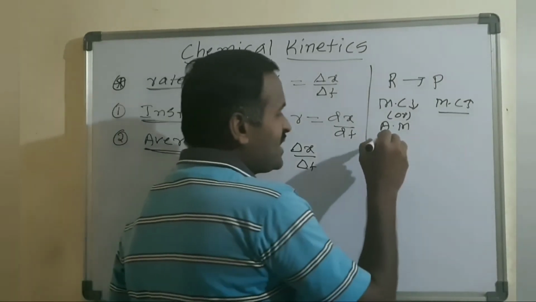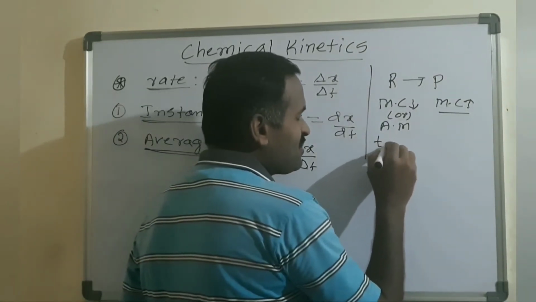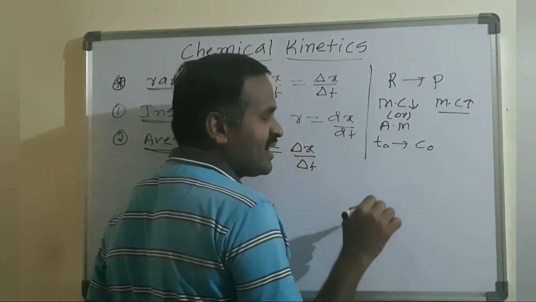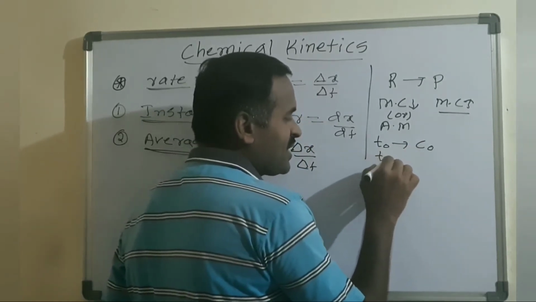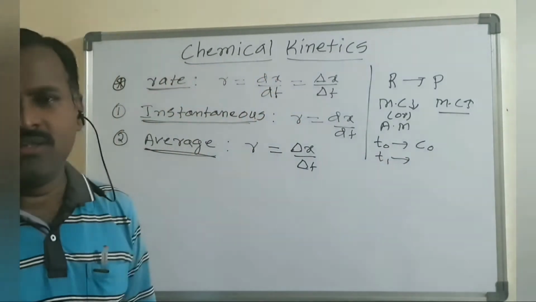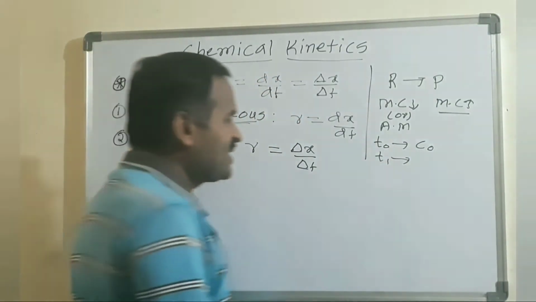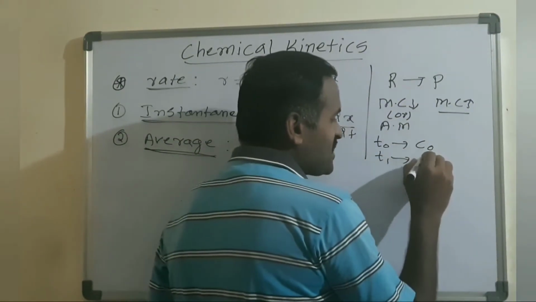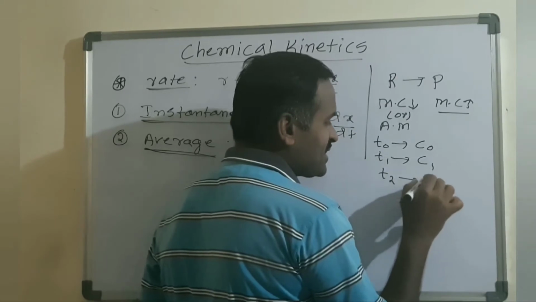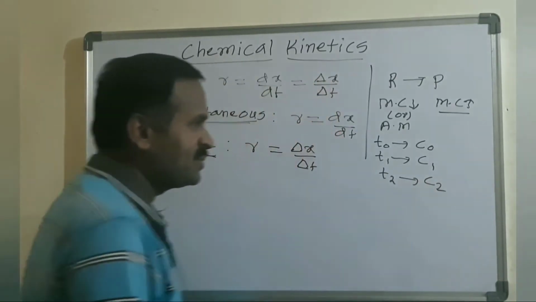Here I'm taking a time t0. T0 means initially, the concentration of reactant is C naught. At a particular time t1, that means not zero time, like 5 minutes or 10 minutes, the concentration is C1. At a time t2, the concentration is C2, right?